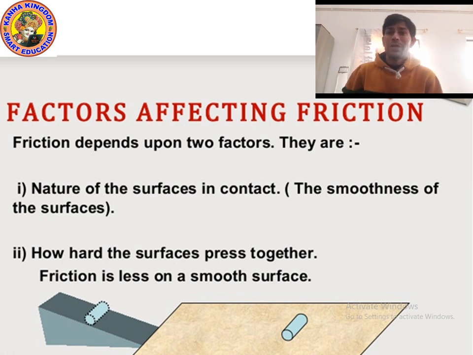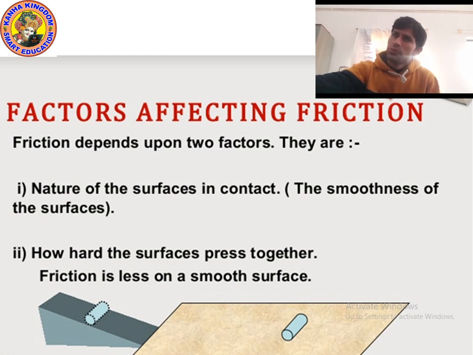Whatever you eat goes through the food pipe, and it easily goes through. But suppose your food pipe has an internal surface which is very rough, then what will happen? Whatever you eat, you will not be able to eat easily. But the internal surface of our food pipe is smooth. That's why we can easily eat and easily swallow.